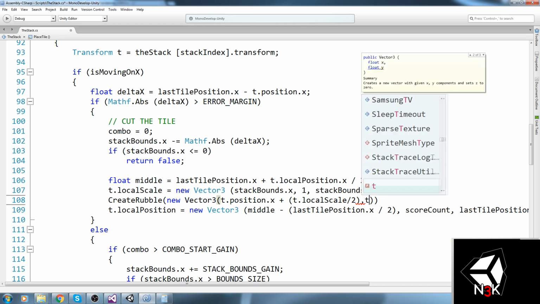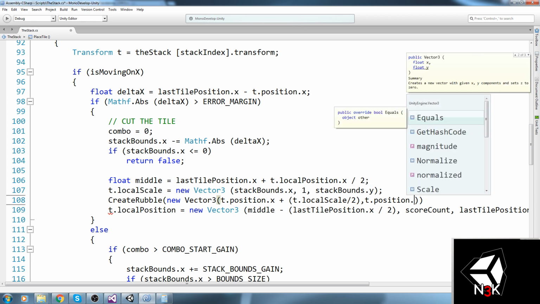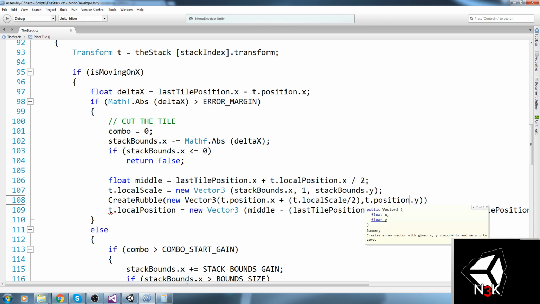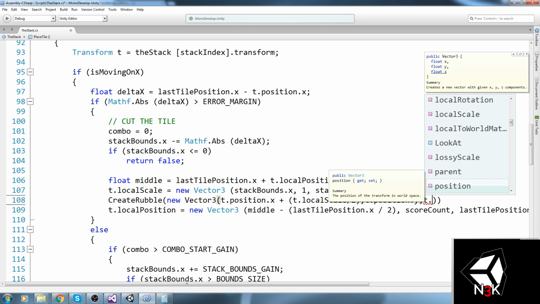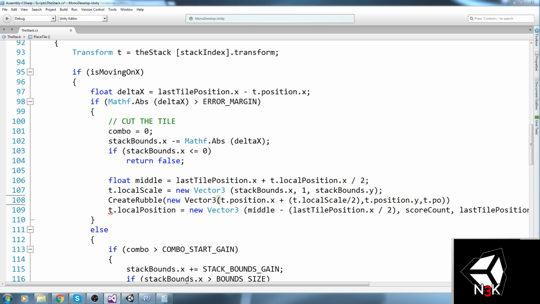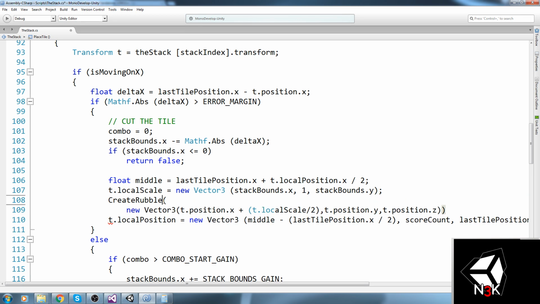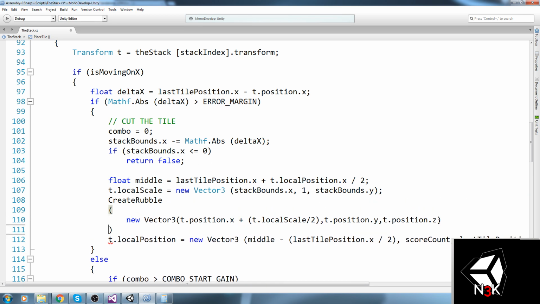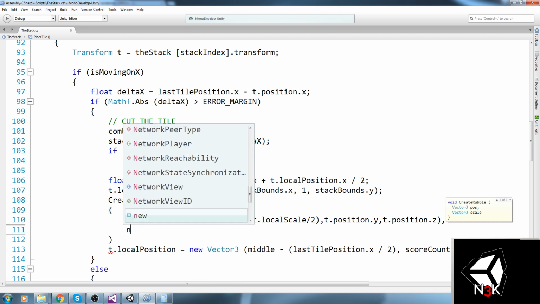Let's go ahead and check for t.position, and that's the position on the y. I'm actually using the position here and not the local position because the stack moves down, but this is not part of the stack, so I need to use position and not the local position. And then for the rest, I think it was position in z, so it doesn't really change. Okay, but now CreateRubble takes in two Vector3s. That's the first one, comma, and that should be the second one.